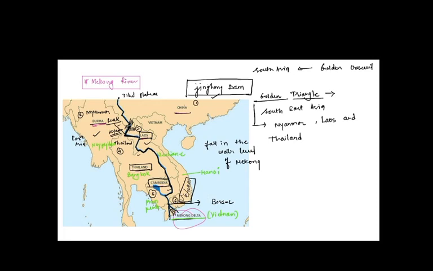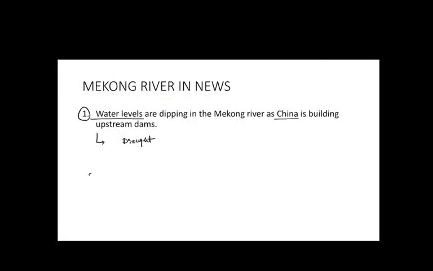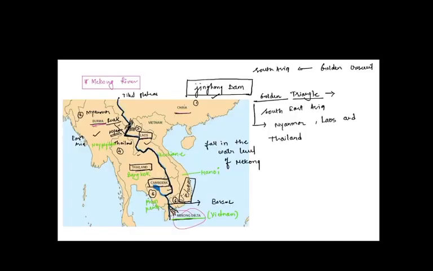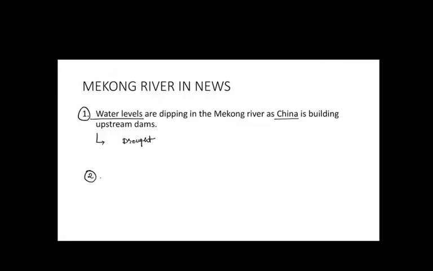Another issue is that between the border of Thailand and Laos, in this region, Mekong is turning murkier.